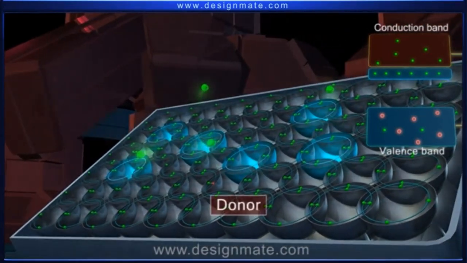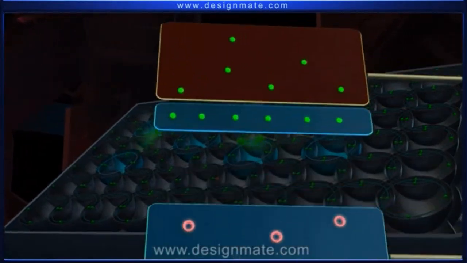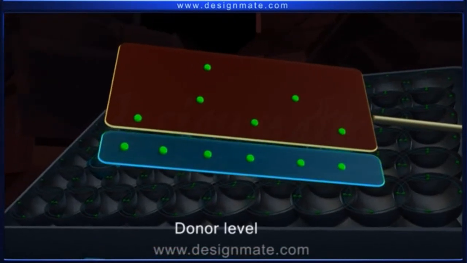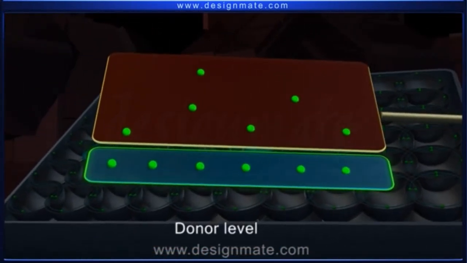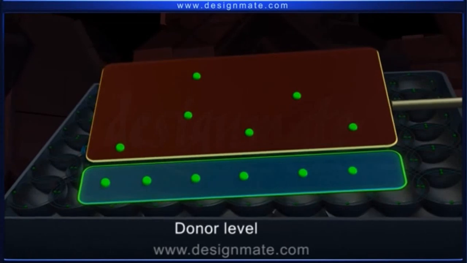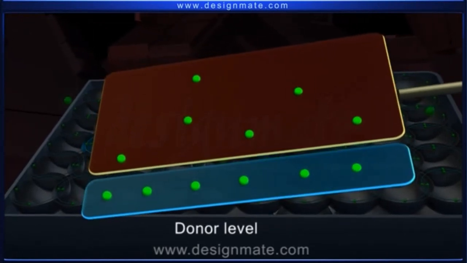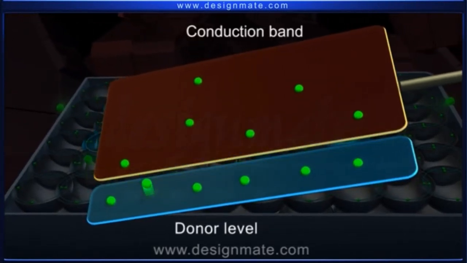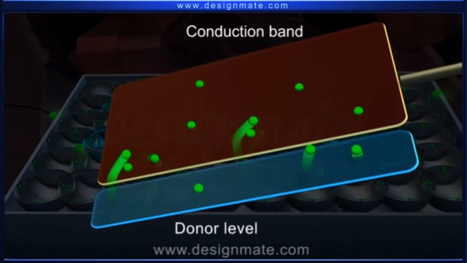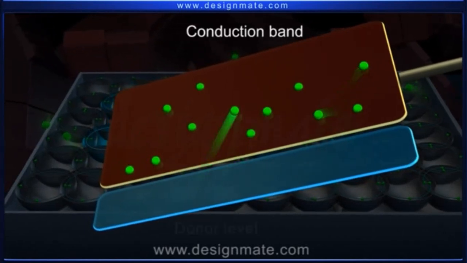Hence, they are called donors, and the energy level of the donated electrons is called the donor level. In other words, the energy level of these electrons is a little below the lowest energy level of the conduction band. At room temperature, the donor level electrons can easily move into the conduction band.